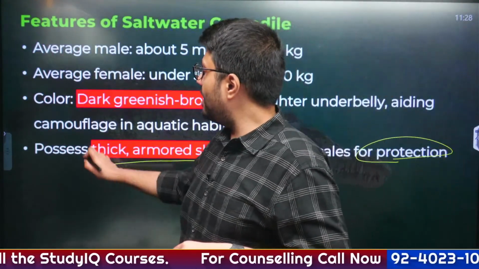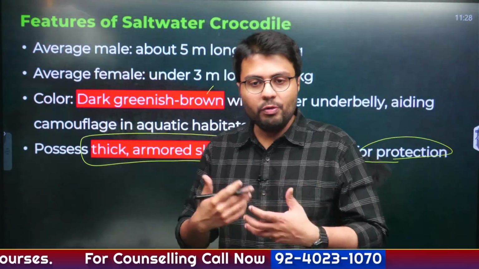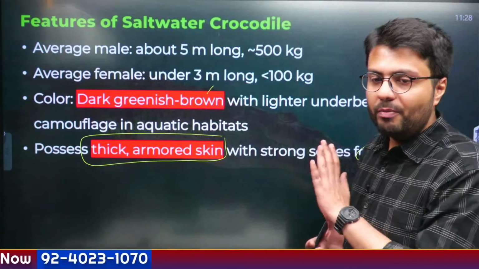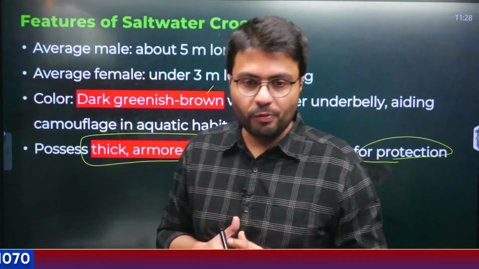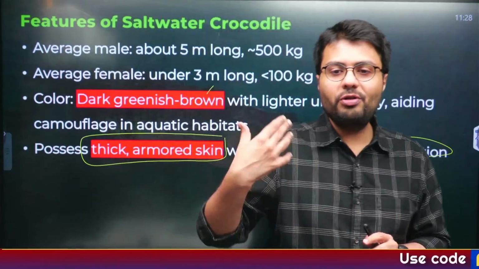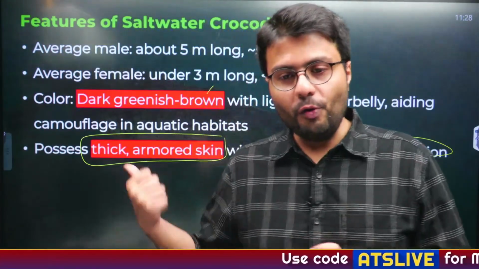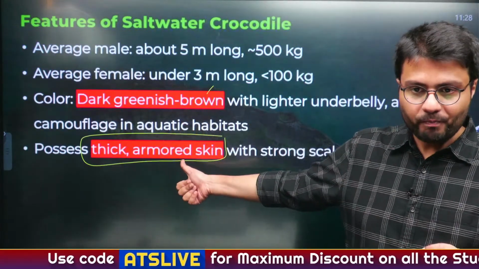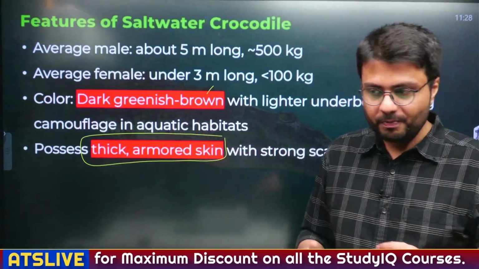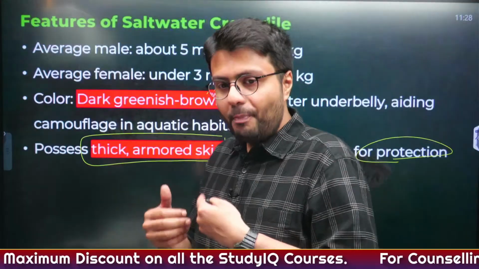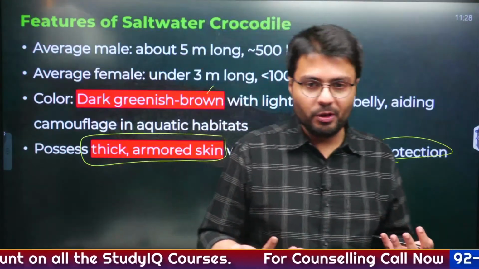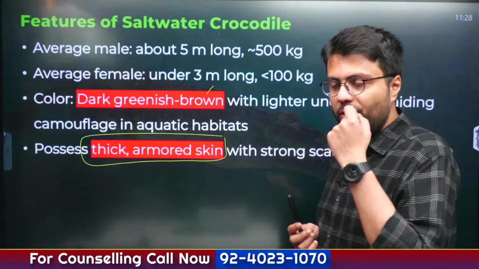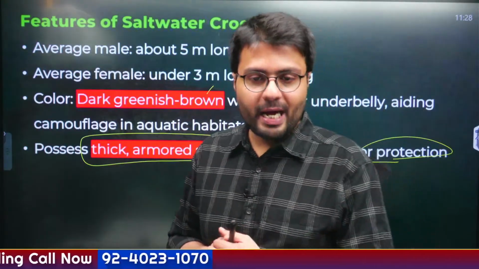Now this thick armored skin has been used for making leather bags. So crocodile leather bags are very famous and they are very expensive also. People who get rich quite quickly, the nouveau rich, want to show their wealth status by buying these kinds of crocodile leather bags. So you can understand how capitalism promotes killing of animals. Right, there was this Birkin bag which was released, made from crocodile leather.